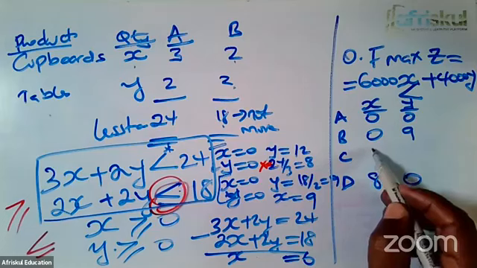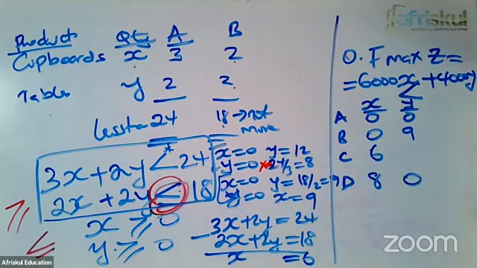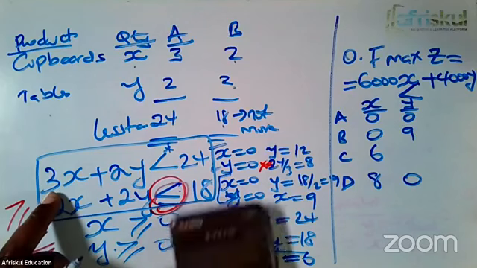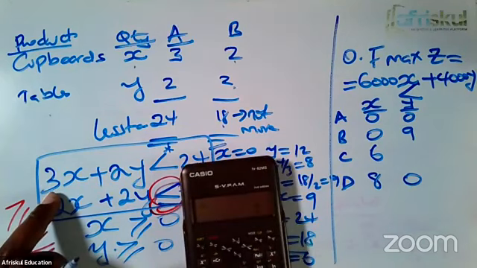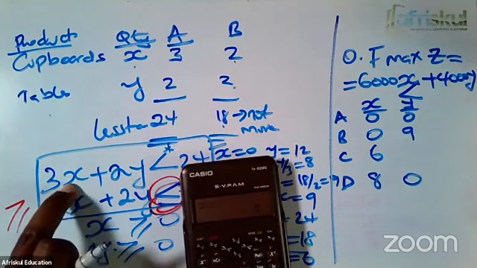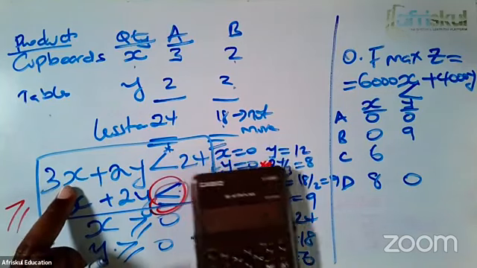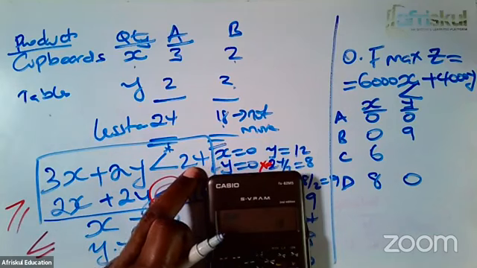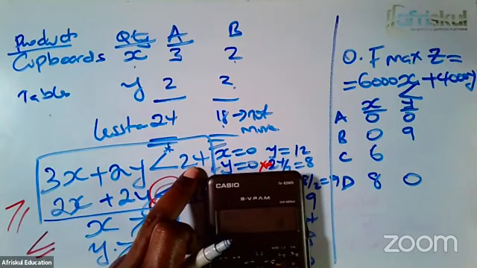So x is 6. For us to get y now, we need to substitute for x in any of the two equations. Taking 3 times 6, since we know x, that is 18. This has to cross over, so it will be 24 minus 18.